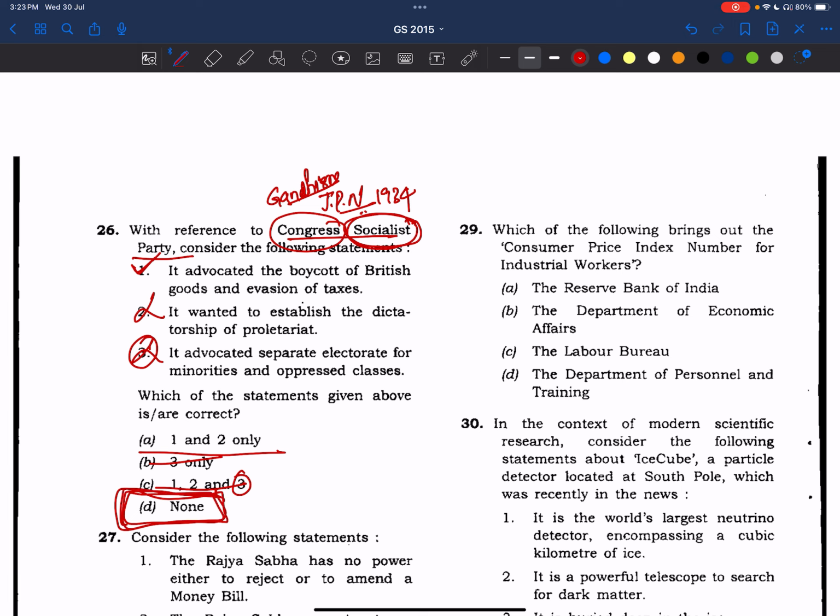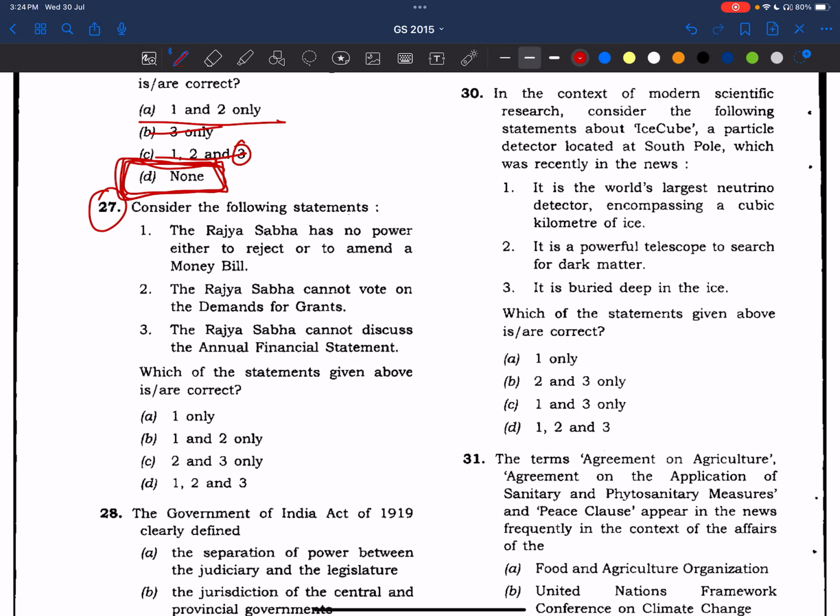Right? Now see, we have to read about this Congress Socialist Party, and all other parties which are part of the Indian National Congress. Even when Gandhiji stopped the non-cooperation movement after the Chauri Chaura incident, even at that moment another party was created, and there are few other parties, like the one Subhash Chandra Bose also created, right? All these parties, which are within the Congress and not part of Congress also, become important, right?